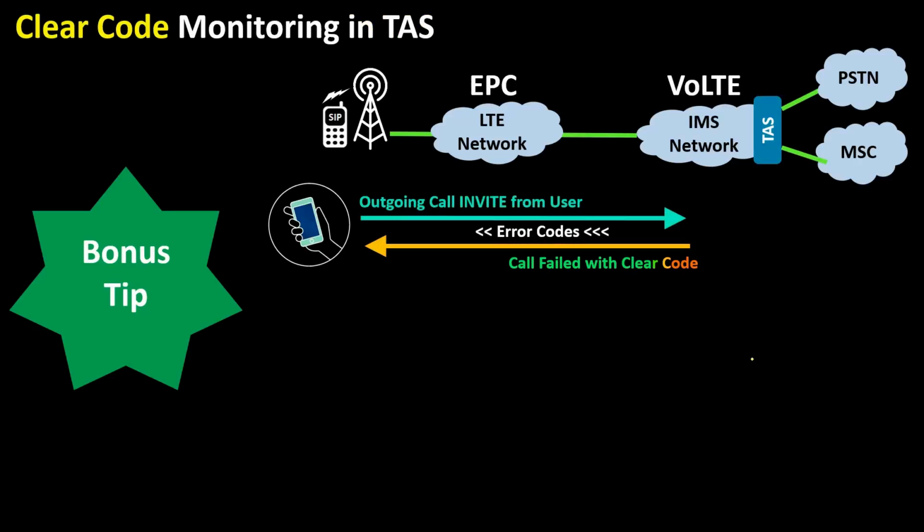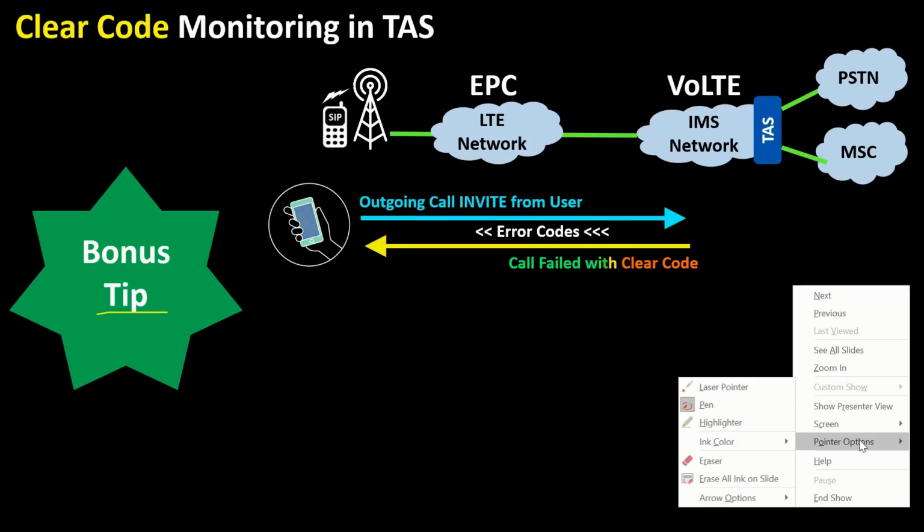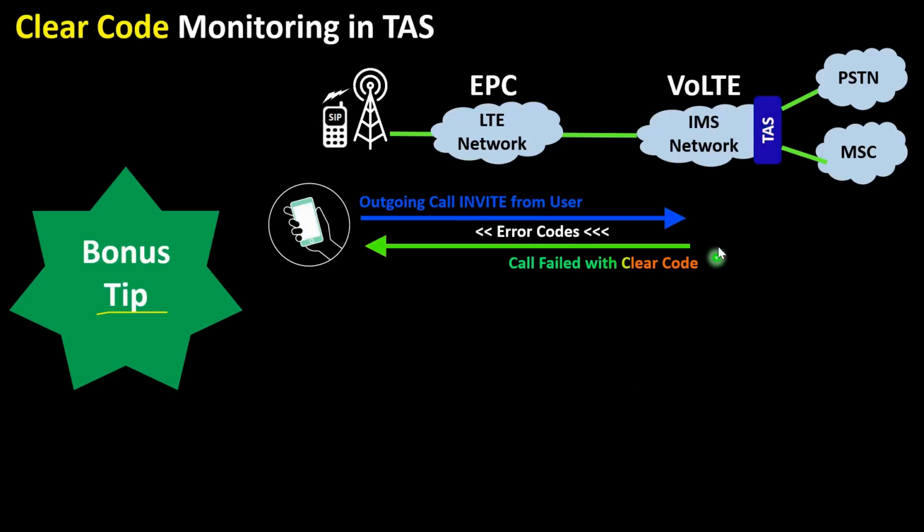Here is the bonus tip for you. Monitoring clear codes generated by the TAS is the best way to know the health and the pulse of a network. By definition, a clear code is an identifier code, and this tells you the reason why the call is being cleared. This not only tells you about the internal network call failures, but also highlights the failures which are happening outside our network, maybe in the international domain, the national domain, or the POIs.